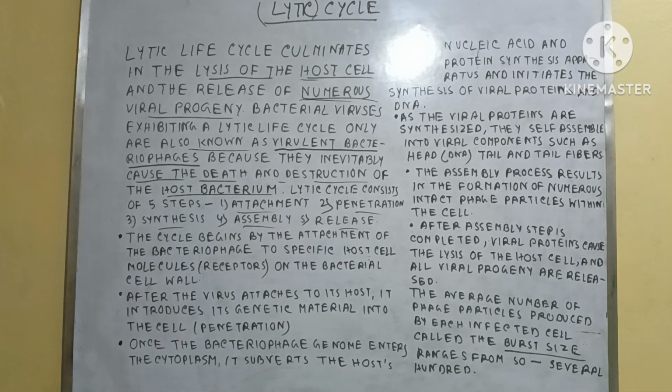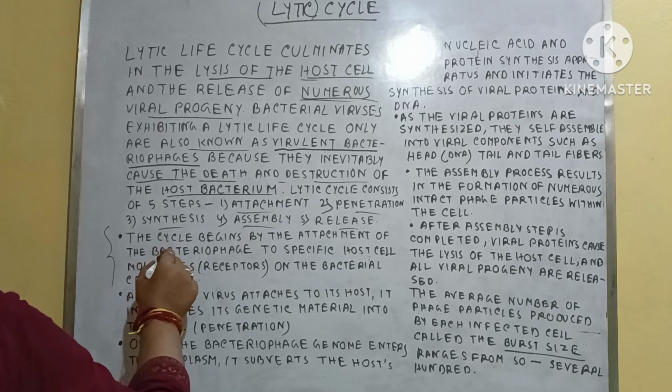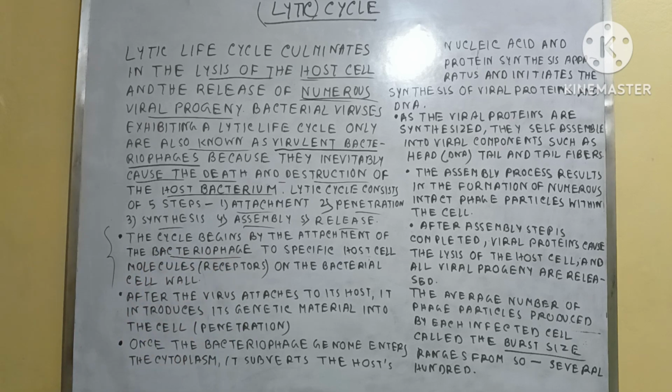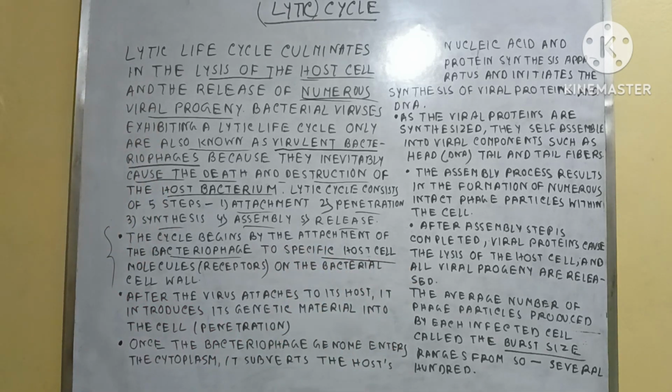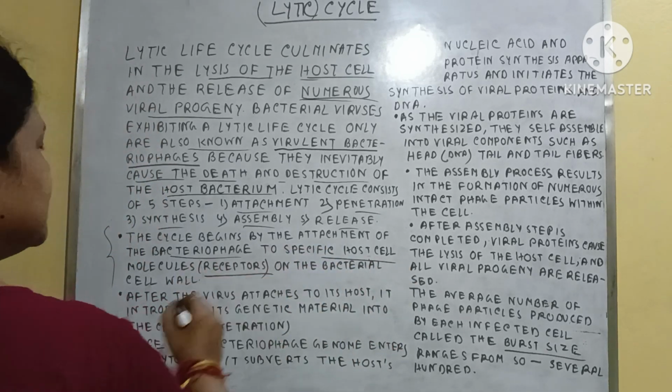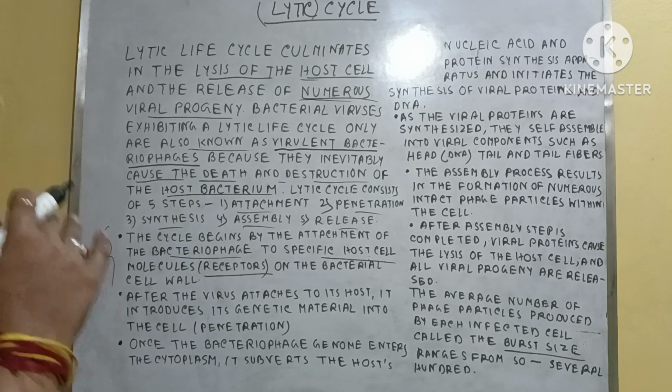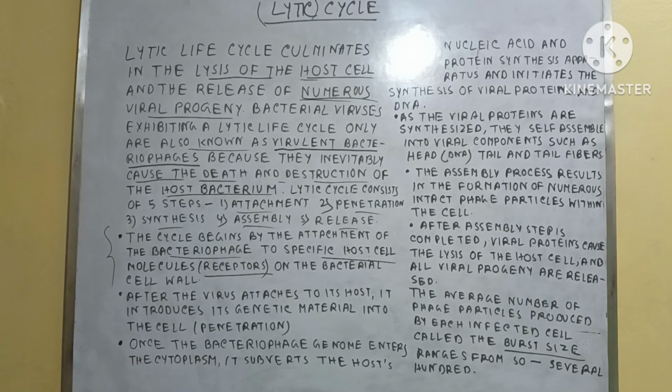So what happens in the first stage, the attachment? The phage virus first attaches to the specific host cell. These are known as receptors, or you can say the phage virus attaches to the bacterial cell wall.